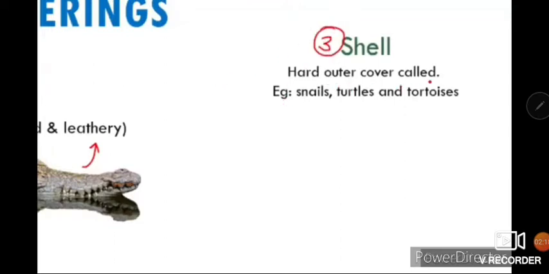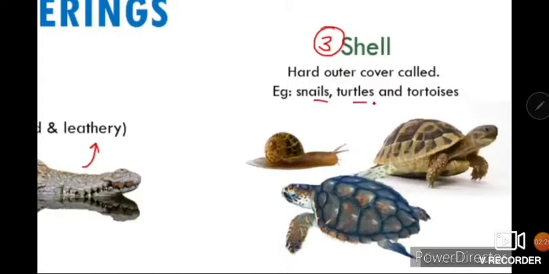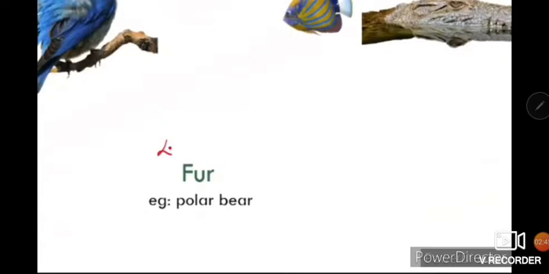Third one is shell, a hard outer covering. It is in snail, turtle, tortoise. Now there are a few pictures. See, first one is snail, second is turtle, and third one is tortoise. How can you distinguish turtle and tortoise? Turtle lives in water, tortoise on land. There are other features also which distinguish them, but this is the very basic one. Whenever they feel any danger, they move their body inside the shell.